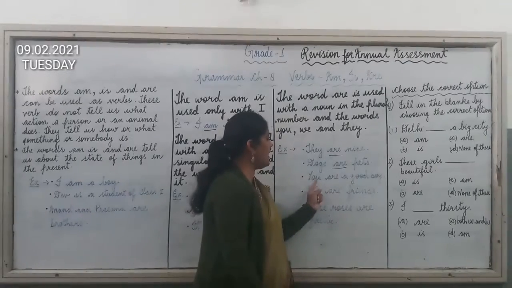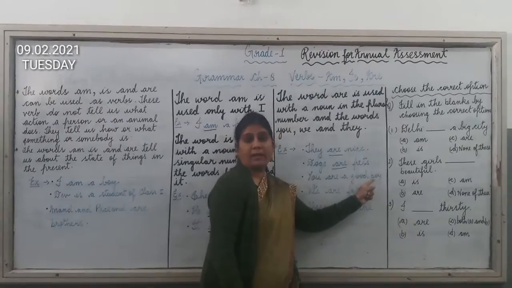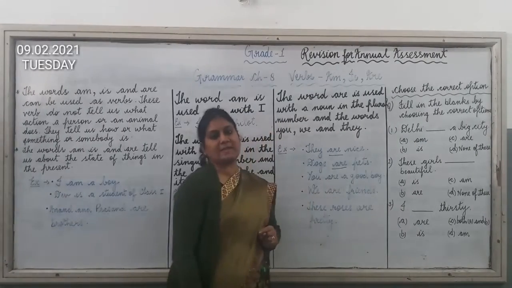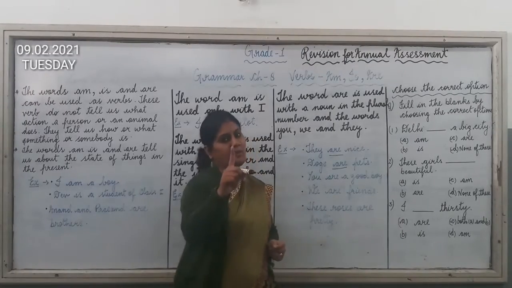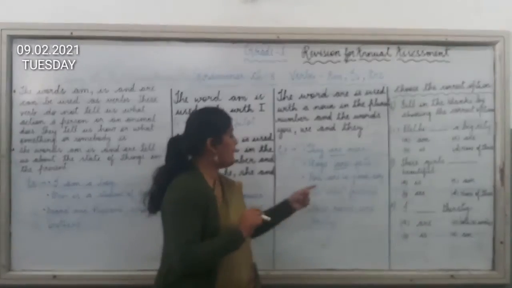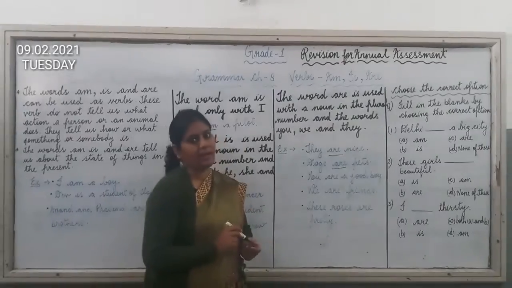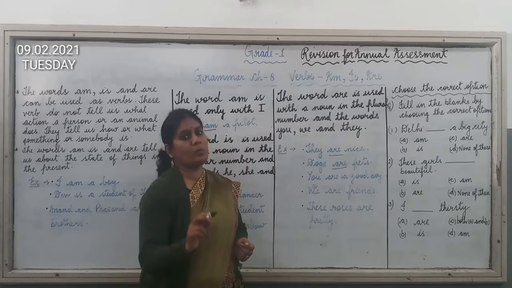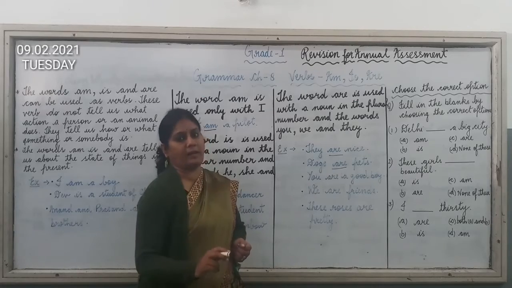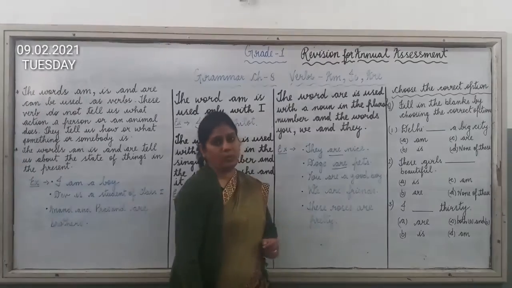So here you can see, you are a good boy. Now by looking at this sentence, you can say we are talking about only one boy. But still we have used are here, because I have already explained that we will always use are with the word you.